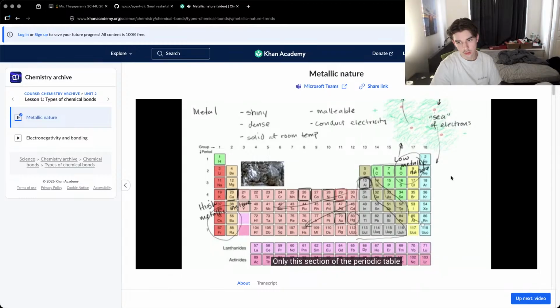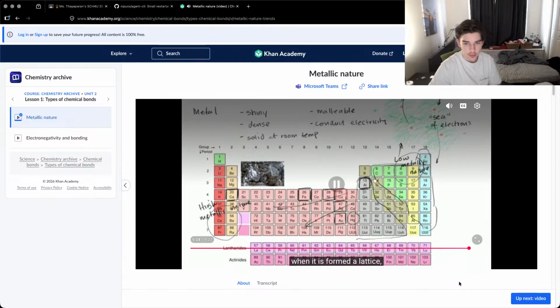And this section of the periodic table is not considered a metal. That makes sense. Noble gases, they are gases. They're not very reactive. They don't bond, so they don't form a structure that can do this type of thing. And these other ones over here, even carbon, when it forms a lattice, does not conduct electricity well. It tends to not be so malleable.